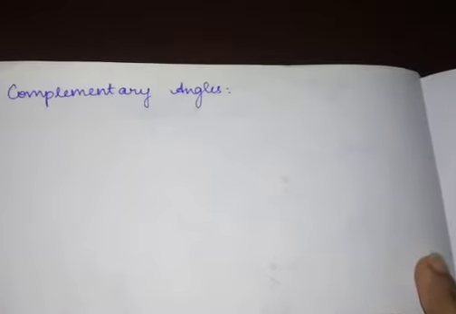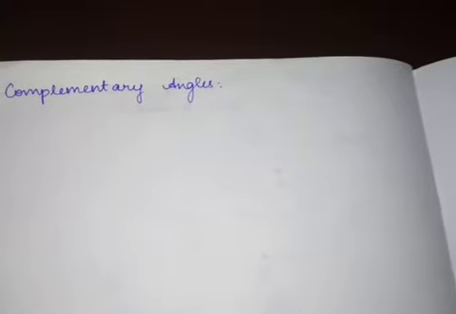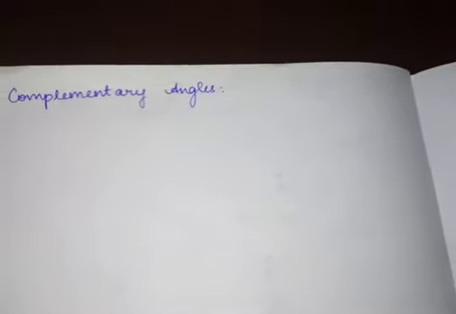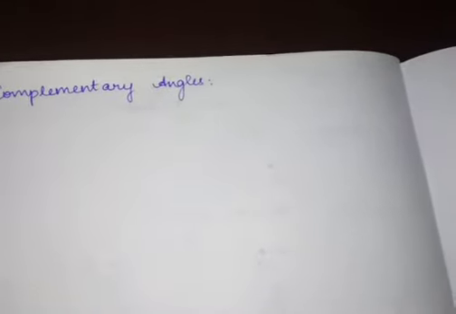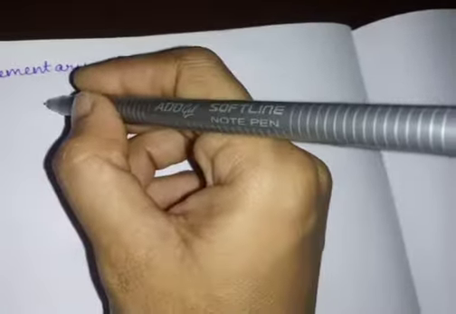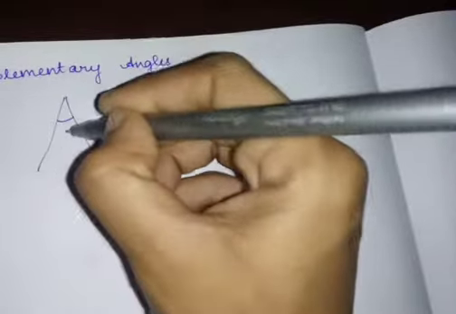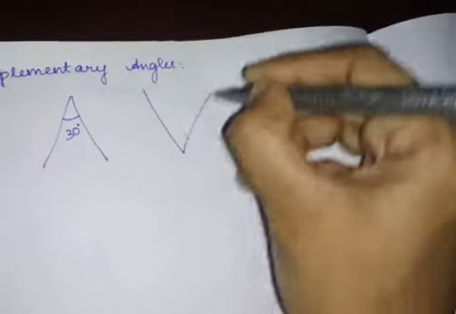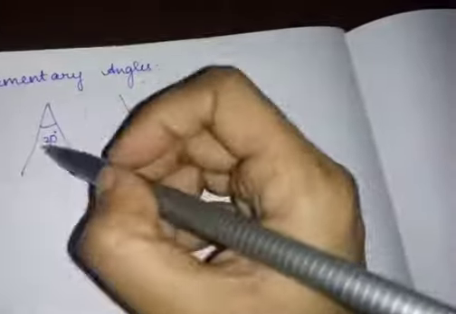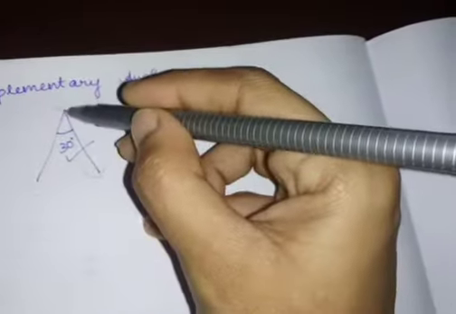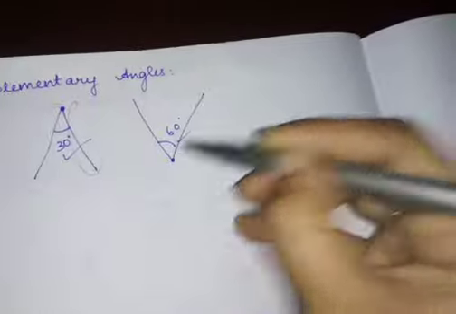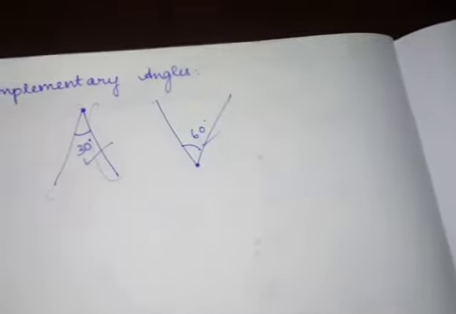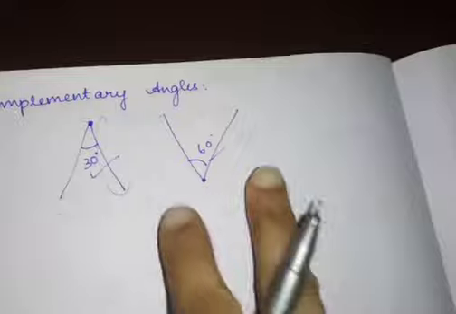Next topic is complementary angles. I told you, after the definition of angles, we are going to discuss complementary angles, which is a type of angle. Let us take two angles. This is one angle and this is another angle, because these are the arms and this is your vertex. So I am taking two angles.